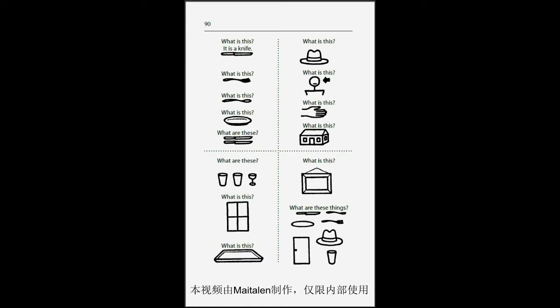What is this? This is a hand. What is this? This is a house. What are these? These are glasses. What is this? This is a window. What is this? This is a tray. What is this? This is a picture. What are these things? These are a knife, a spoon, a plate, a fork, a door, a hat, and a glass.